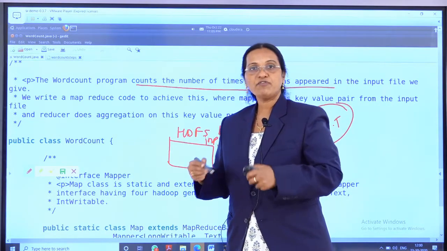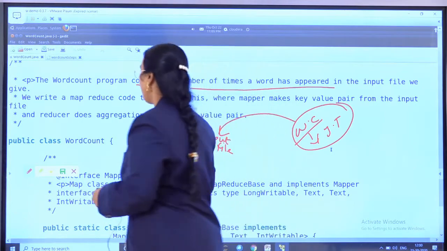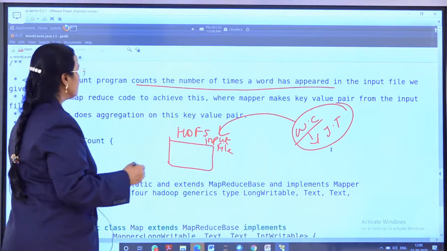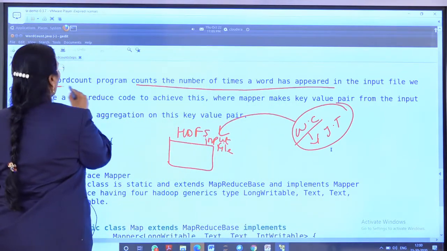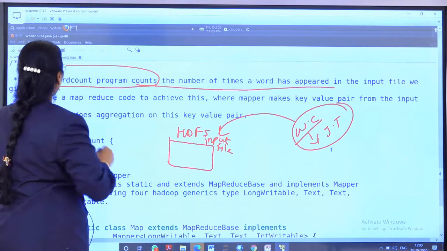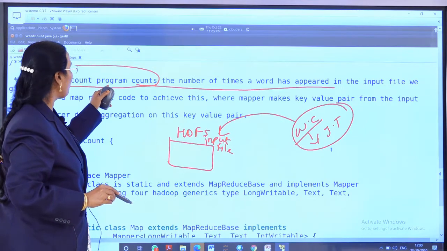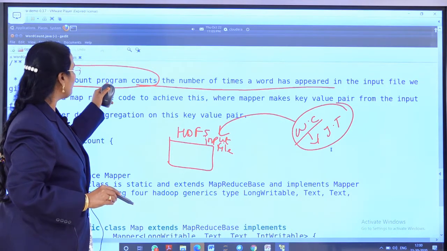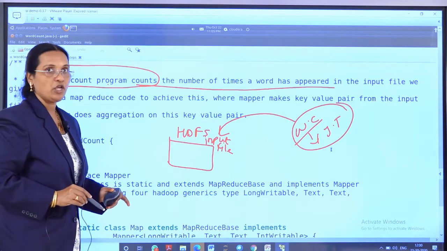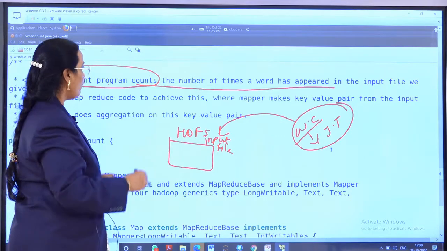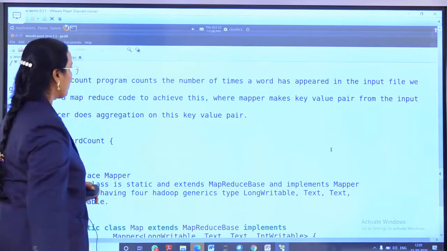So how many times has the word appeared? For example, if you see this file, the is there one time, word count is there one time, program is one time, and counts is one time. So in this fashion the word count program will be working.